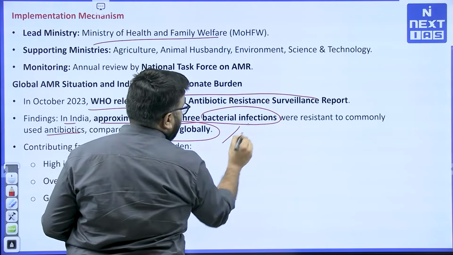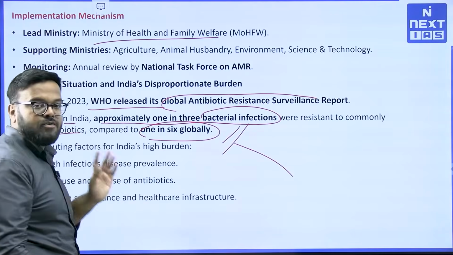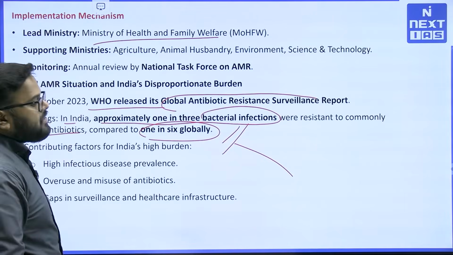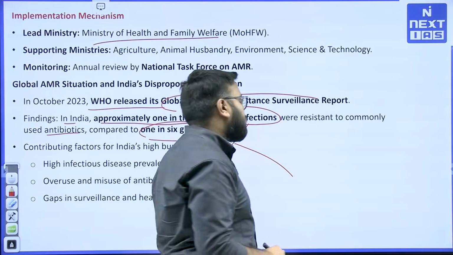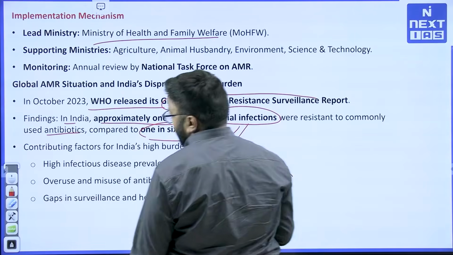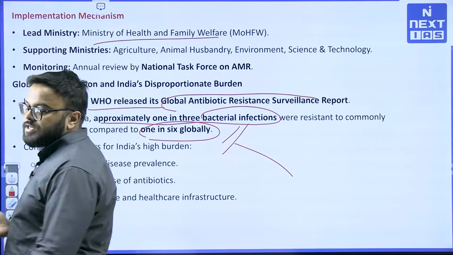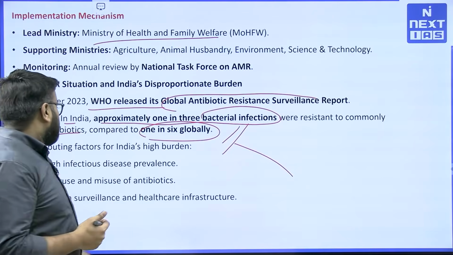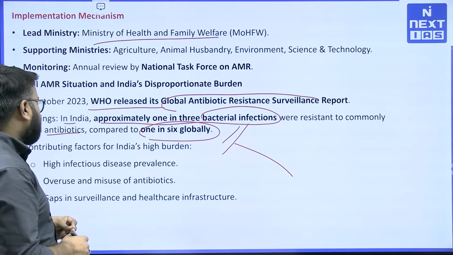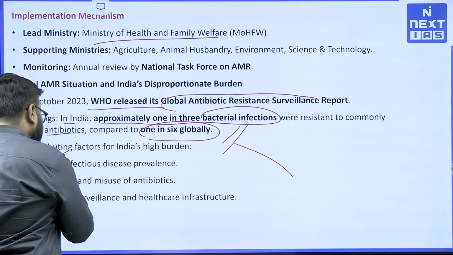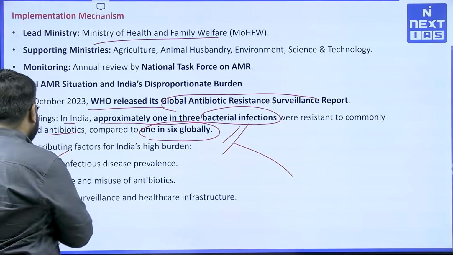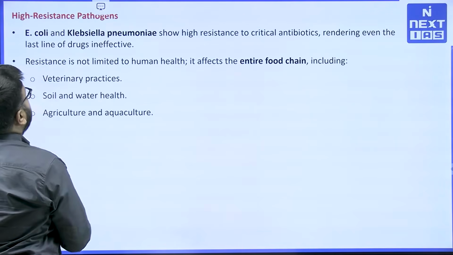This is a very, very alarming trend associated with India, that 1 in 3 bacterial infections in India were resistant to common over-the-counter antibiotics. That proportion is 1 in 6 globally. The contributing factors mentioned for India's high burden are high infectious disease prevalence, overuse and misuse. Gaps in surveillance are also responsible for that.